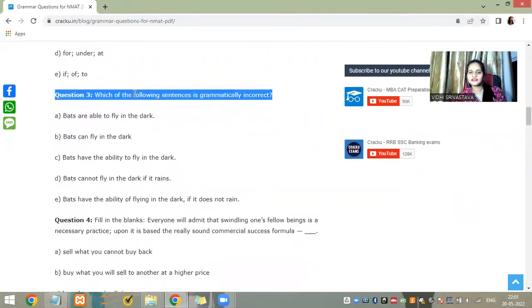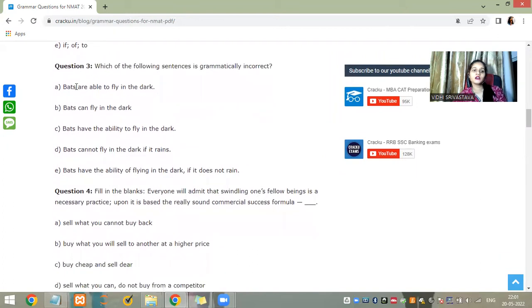Which of the following sentences is grammatically correct? Bats are able to fly in the dark. Bats can fly in the dark. Bats have the ability to fly in the dark. Bats cannot fly in the dark if it rains. Bats have the ability to fly in the dark if it does not rain. Bats are able to fly in the dark. This is a very plain, very good statement. I don't think there's any error in this. It's grammatically correct also.